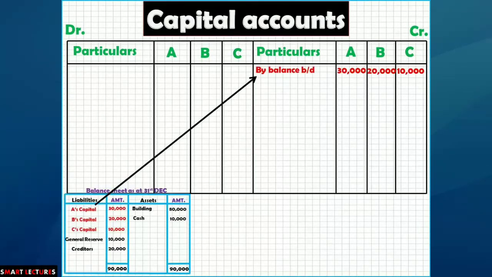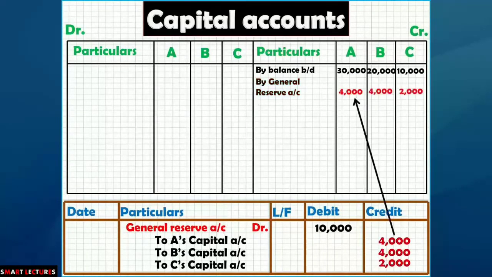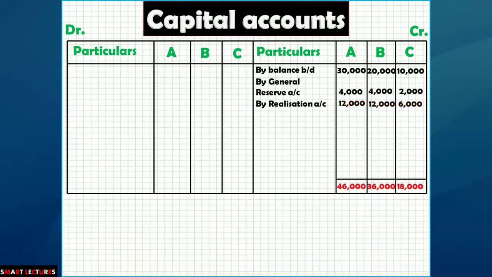So by balance BD from the balance sheet 30,000, 20,000, 10,000. Then by general reserve from the journal entry 4,000, 4,000, 2,000. Then by realization account 12,000, 12,000, 6,000 and the total will be 46,000, 36,000 and 18,000. And now close the capital accounts. So to cash account, in the bracket you can write down final settlement 46,000, 36,000 and 18,000.